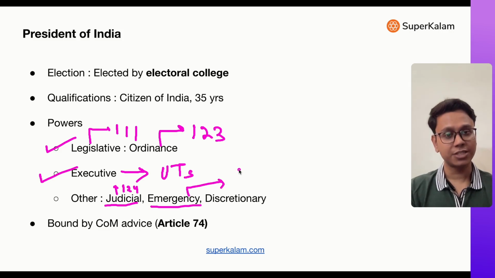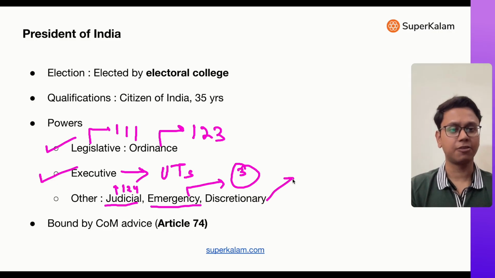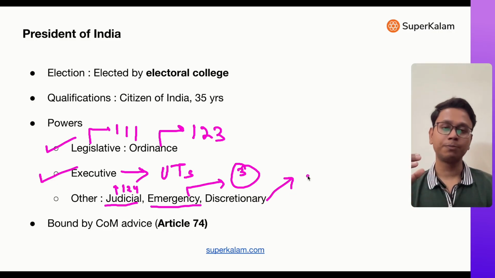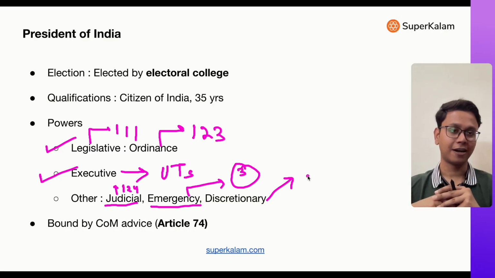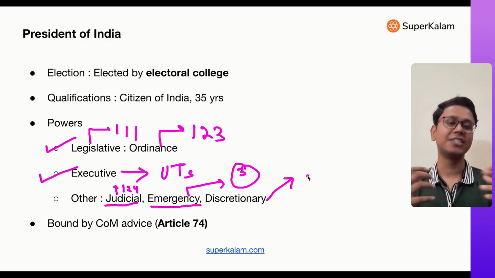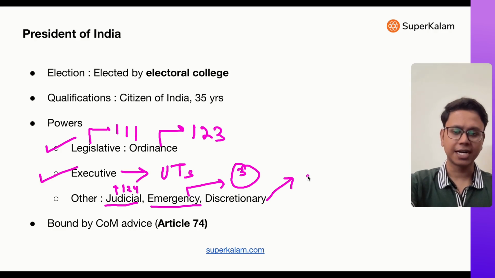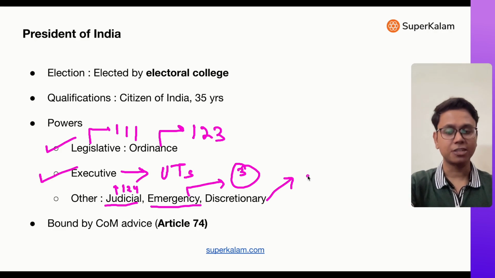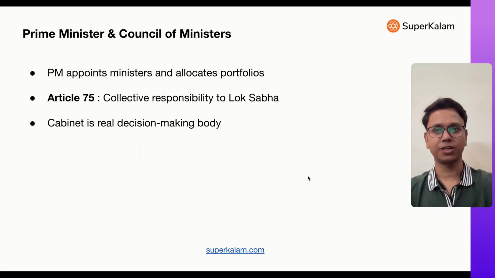Then there are emergency powers. There are three types of emergency which are proclaimed by President. I'll cover that in the next slide. Then there's a discretionary power. For instance, when no party gets majority in the parliament, it's the discretionary power of president. He will himself decide whom he will invite for taking oath as prime minister. Generally he invites the leader of the largest political party. So this is a discretionary power. And as I already told you, as per Article 74, the president has to act on the advice of prime minister and council of ministers. So this is the last point.